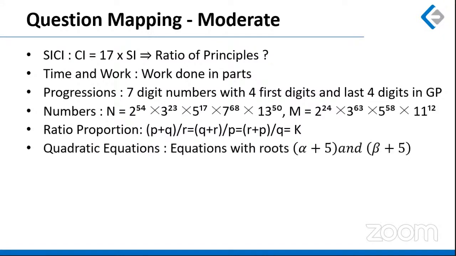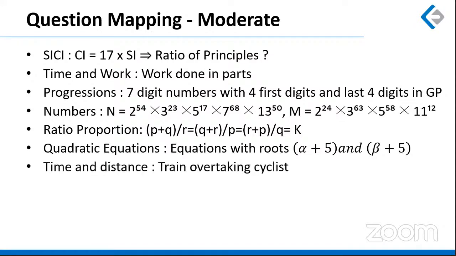Quadratic equation, there was a question with roots being alpha plus 5 and beta plus 5. So the equation was required whose roots are alpha plus 5 and beta plus 5. There is one equation which is already given to us, that is 2x square plus 3x plus 5 equal to 0 with roots alpha and beta. Now, with roots alpha and beta, if you want to find the equation with roots alpha plus 5 and beta plus 5, you simply need to substitute x minus 5 in place of x.